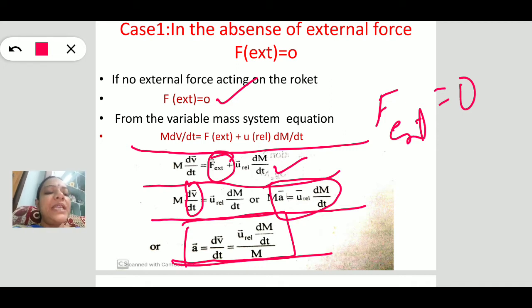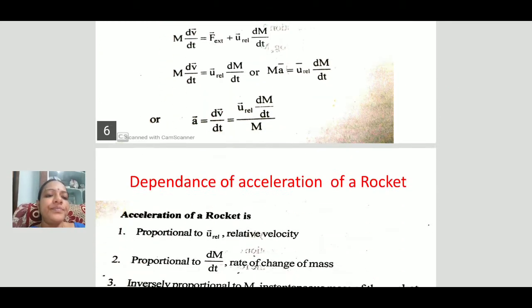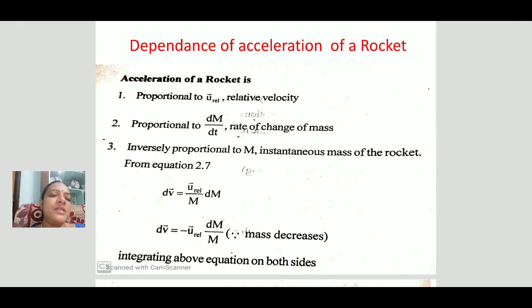By this equation, we understand that the acceleration depends upon three factors: the relative velocity, the rate of change of mass, and the instantaneous mass of the rocket. In this slide you are observing the dependence of the acceleration of a rocket on the above equation.